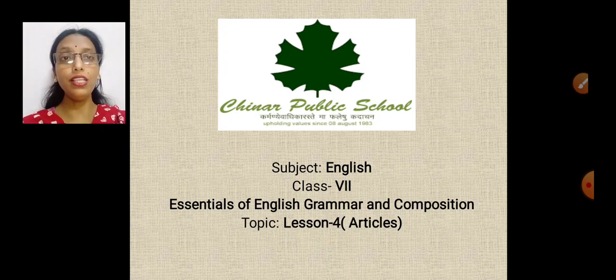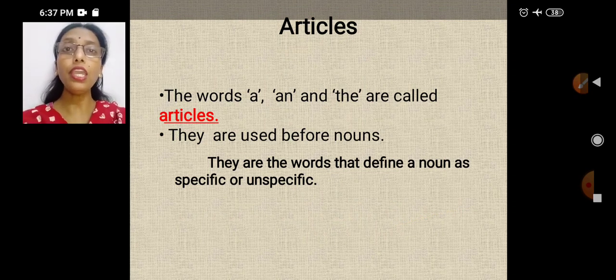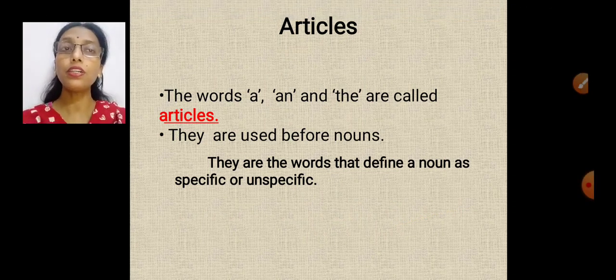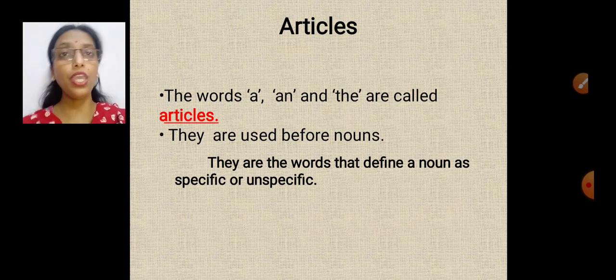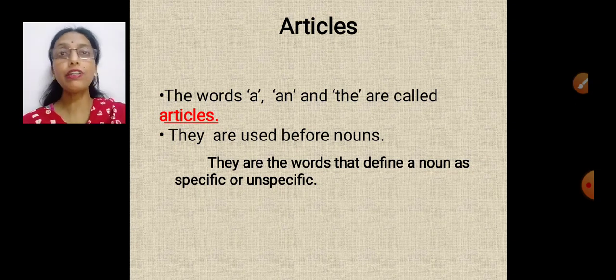Articles. Yes? Many of us know the articles are a, an, and the. The words a, an, and the are called articles. This we all know. And also they are used before nouns. A dog, a kite, an umbrella, the sun, the earth, the universe. Yes? So we use articles before nouns.